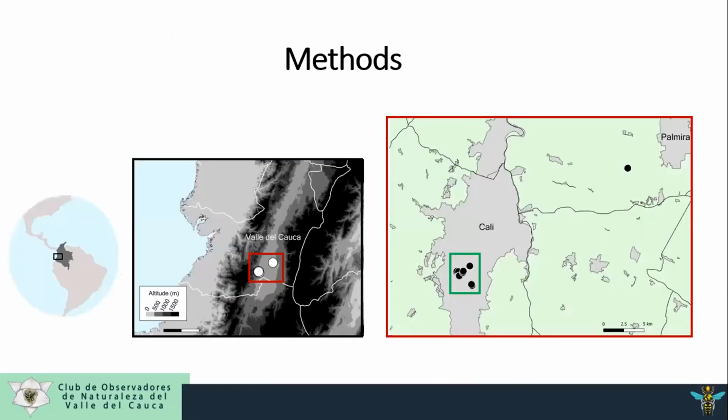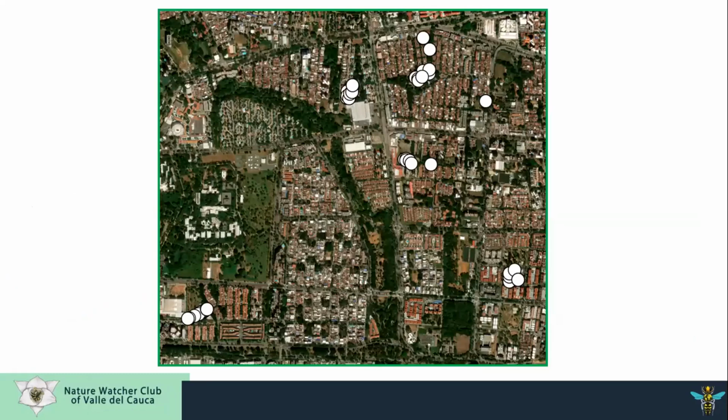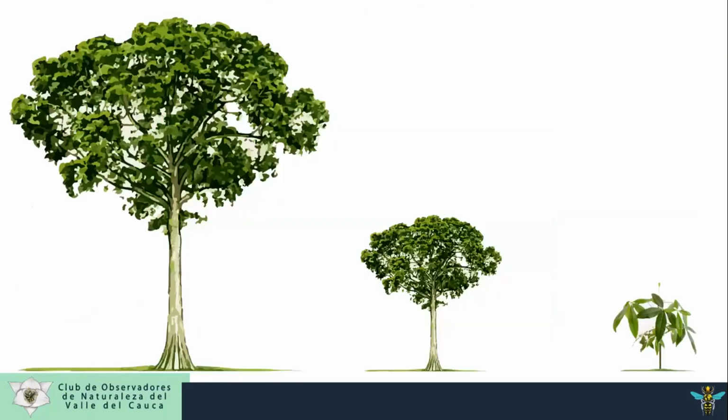The research was developed in southwestern Colombia in South America between February and March of 2021, specifically in the Cauca River Valley at 1,000 meters above sea level, in the city of Cali and near the city of Palmira. In the south, the majority of records are from the south of Cali. We visited 5 public parks in the city and a green area of the International Center for Tropical Agriculture near Palmira. In each green area, we looked for all the plants belonging to the Bombacoideae.